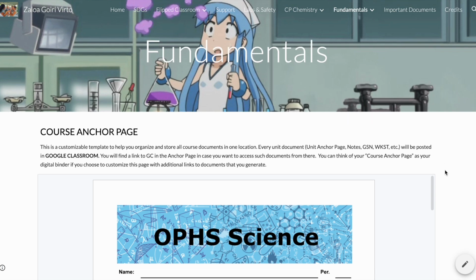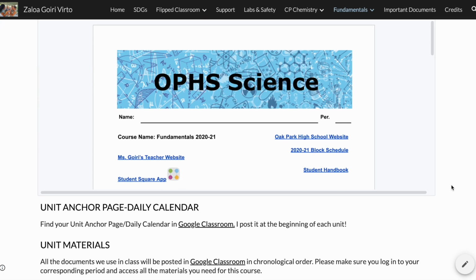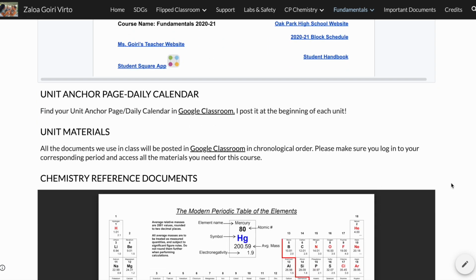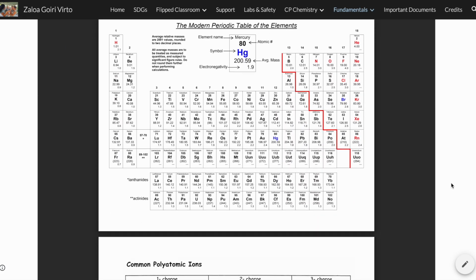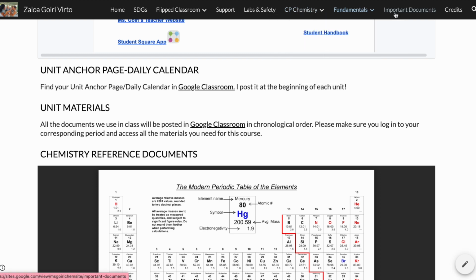So I would adapt the content and the way I would display the information and the way I would work in general for the kids to have access to the subject and to what I was teaching, and for them to enjoy and learn while they were with me. The format of this part of the website is exactly the same as the one for CP Chemistry, so I'm not going to go into it.